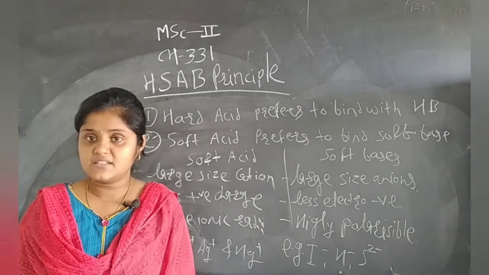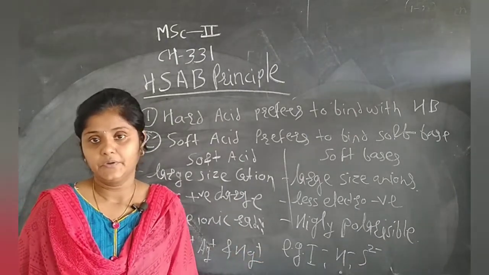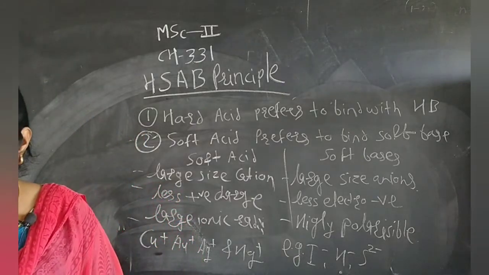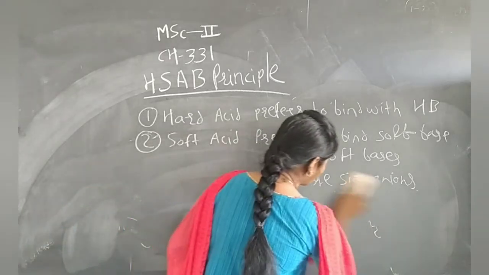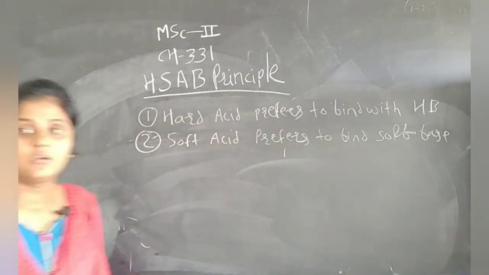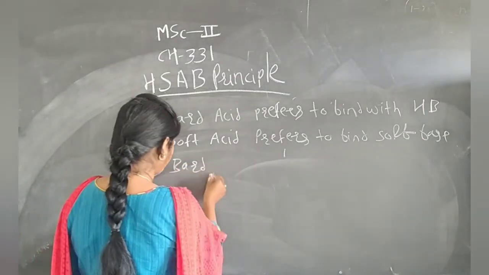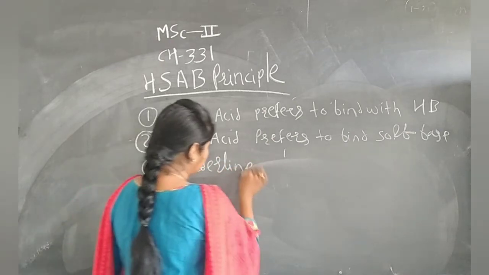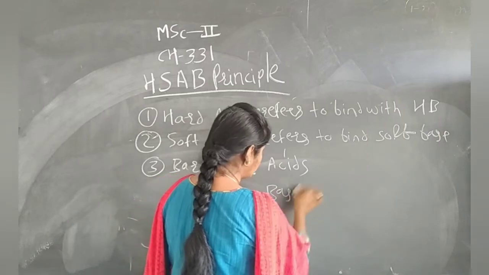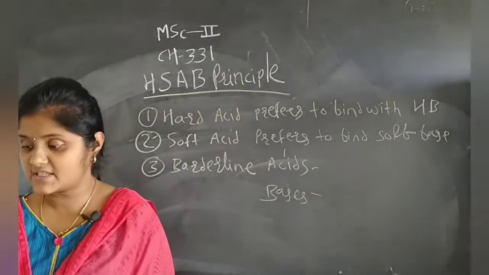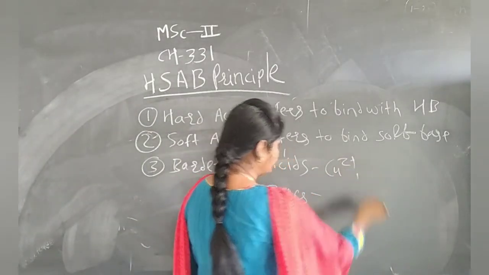But some elements are on the border between the soft and the hard ones. Okay, these are the borderline acids and bases. The borderline acids are Cu2+ ion.